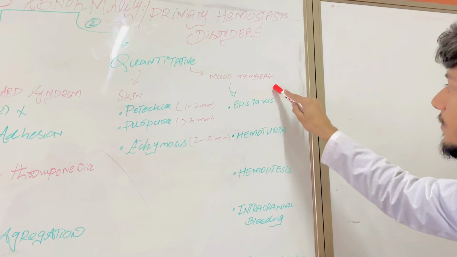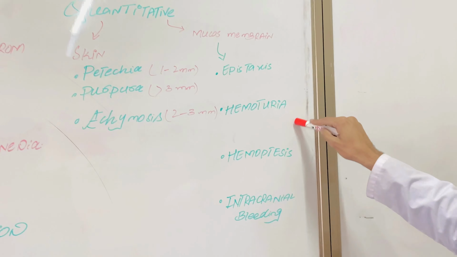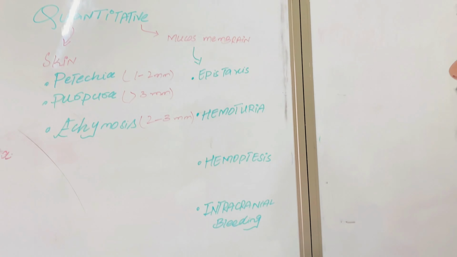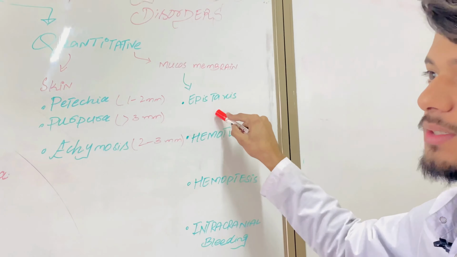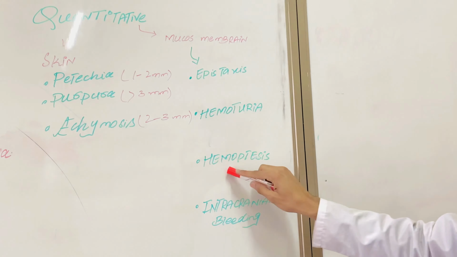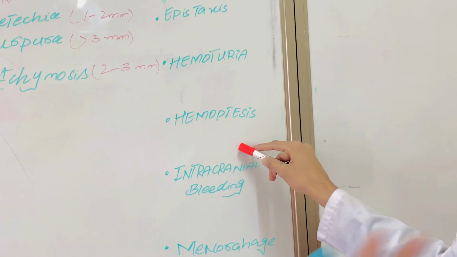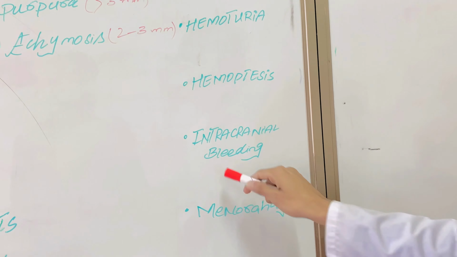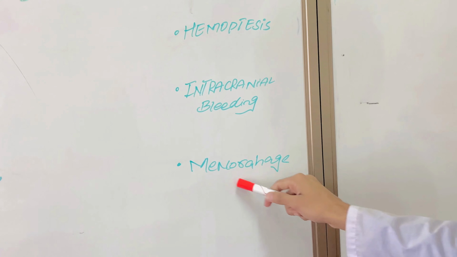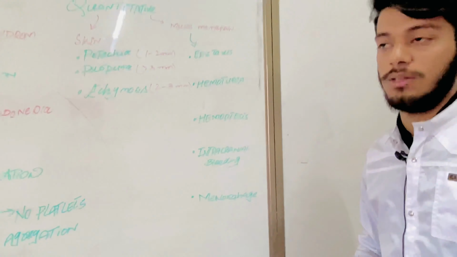In mucous membrane, we will discuss epistaxis, hematuria, hemoptysis, intracranial bleeding, and menorrhagia. Epistaxis is bleeding from the nose. Hematuria is blood in the urine. Hemoptysis is bleeding from the respiratory system, seen during cough. Intracranial bleeding can occur due to thrombocytopenia. And menorrhagia is excessive bleeding during the menstrual cycle.